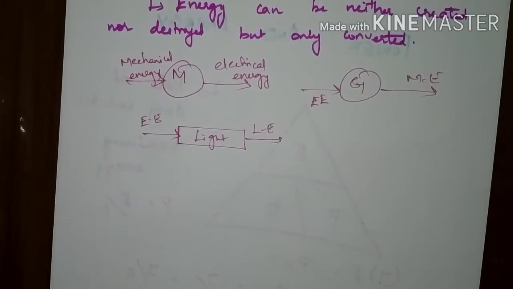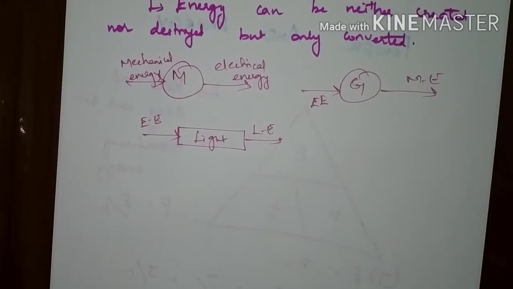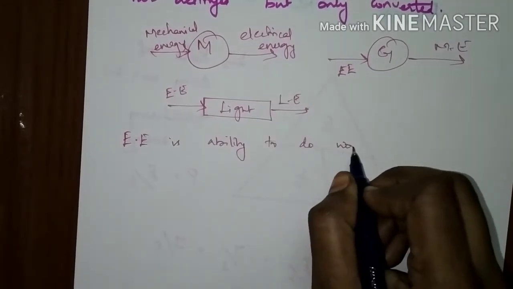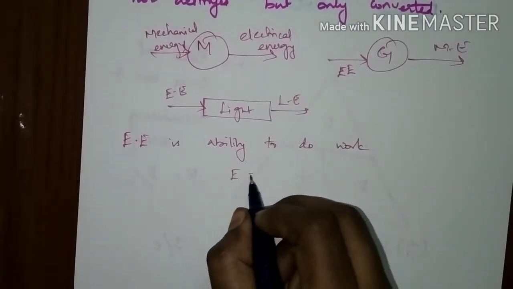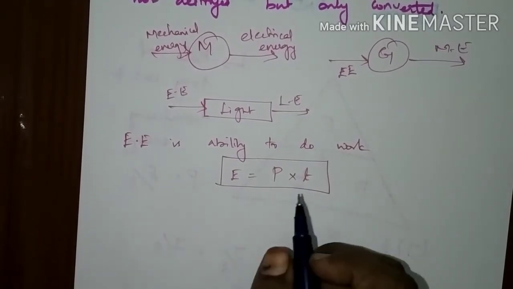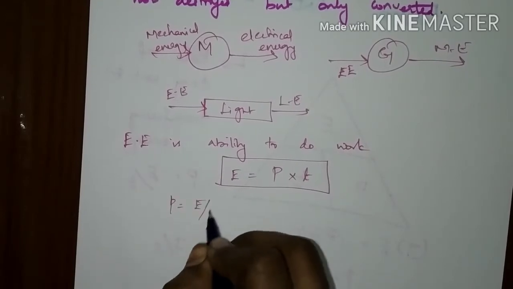So electrical energy is constituted by the movement of electrons after applying a potential difference, right? If you want to move a stream of electrons, you have to apply a potential difference. That potential difference and movement of electrons will constitute electricity in a circuit for a particular amount of time. This is nothing but electrical energy, the ability to do work. The energy expression is given by the product of power and time. Since power is the rate of change of energy, power can be represented as E by T.